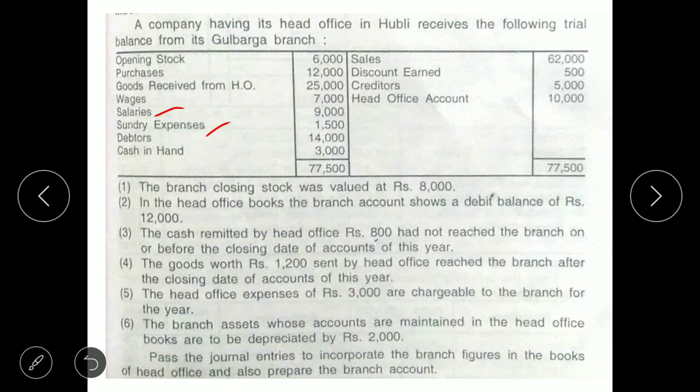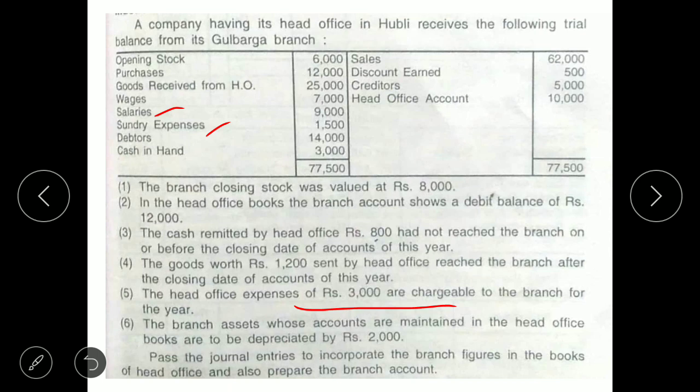See here, 5th one, they have given head office expenses of rupees 3,000 are chargeable to the branch for the year. So head office expense is an expense which has to be included in your profit and loss account. So we will include this one.